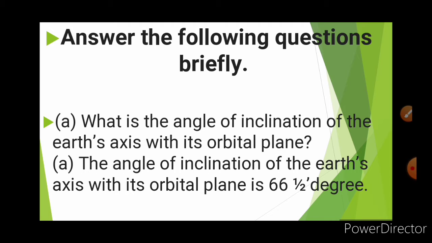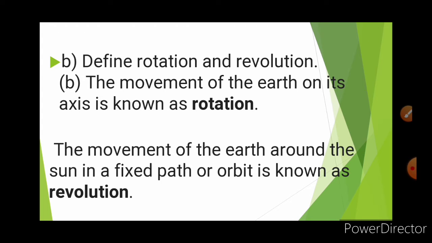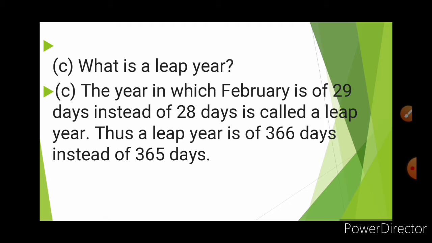Then question number 2. Define rotation and revolution. So what is the answer? The movement of the Earth on its axis is known as rotation. I had already explained to you that if you are standing at a fixed place and going round and round, that is rotation, and the movement of the Earth around the Sun in a fixed path or orbit is known as revolution. That means you are moving around something, you are making a round of something, that is revolution.